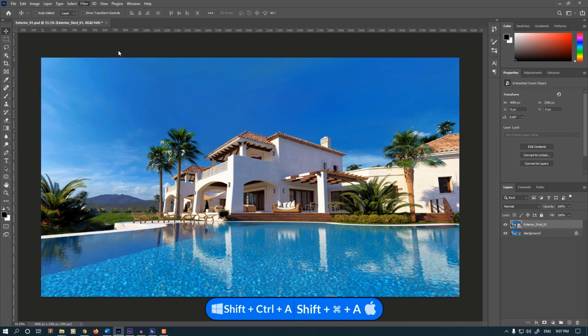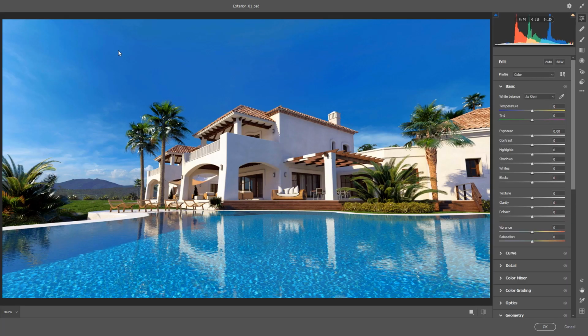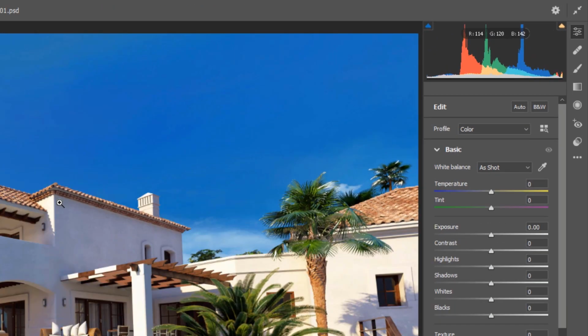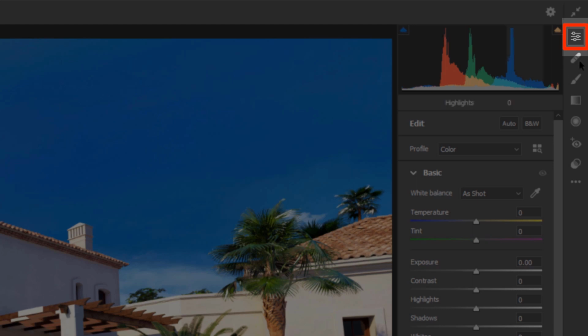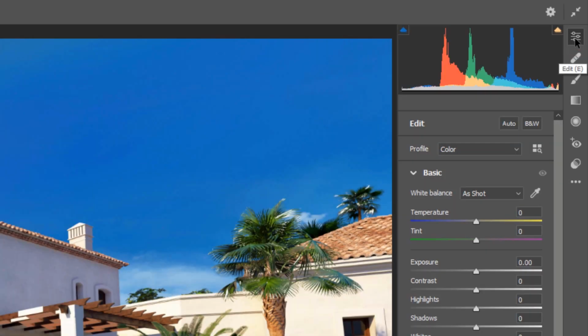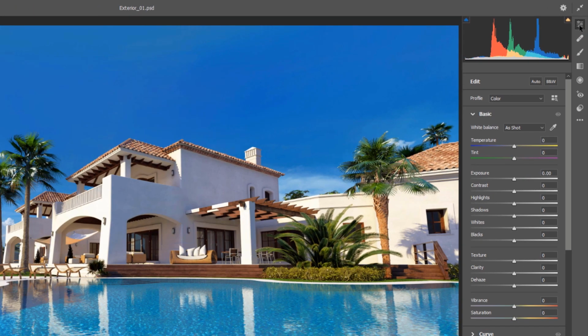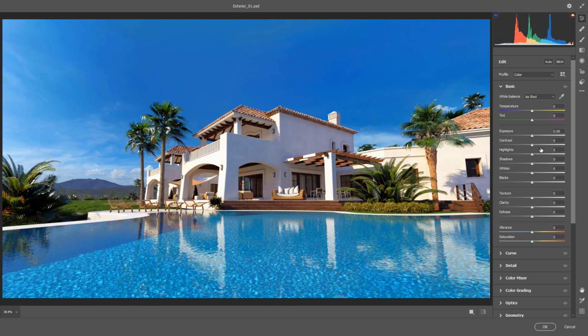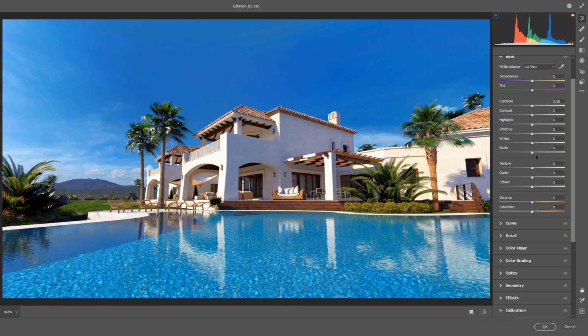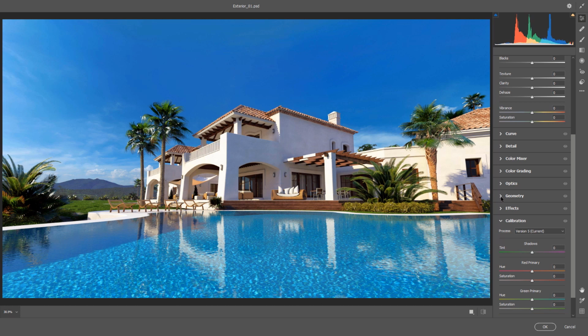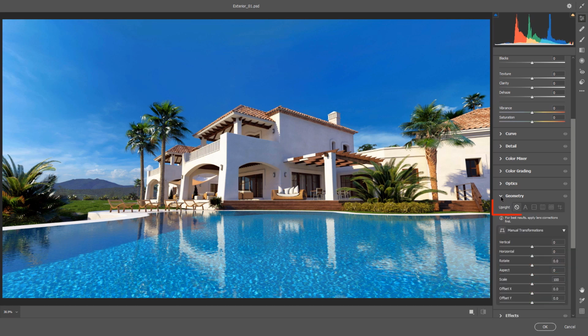Now go to the Filter menu and select Camera Raw Filter, or press Shift Ctrl A, or Shift Command A on Mac. Make sure you're in the Edit section, so select Edit or press E on the keyboard to activate it. Then in the panel, find the Geometry section and open the rollout. There are a couple of options here.